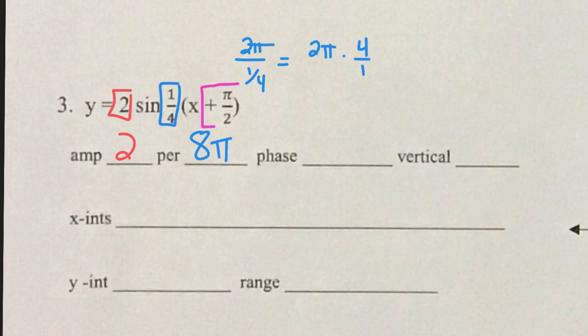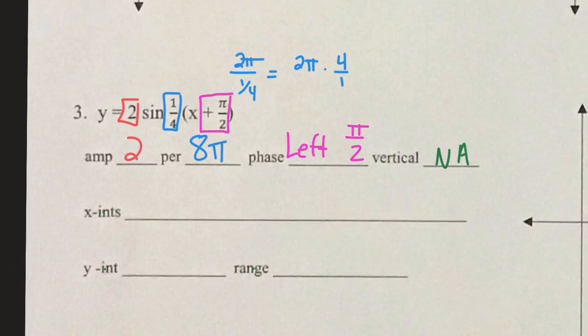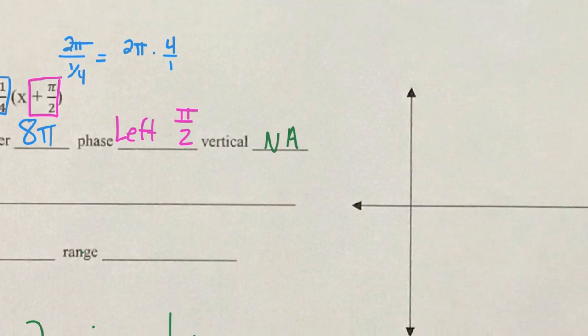Phase shift: since it's a plus, that means it's going to go to the left pi over 2 units. And no vertical shift, there's no plus or minus afterwards. Okay, so we'll look at the x-intercepts and the y-intercepts and the range once we do a little sketch of our graph. First we're going to sketch having no phase shift. So we're going to sketch 2 sine of 1/4 x to begin with, and then we'll come back and do our phase shift.